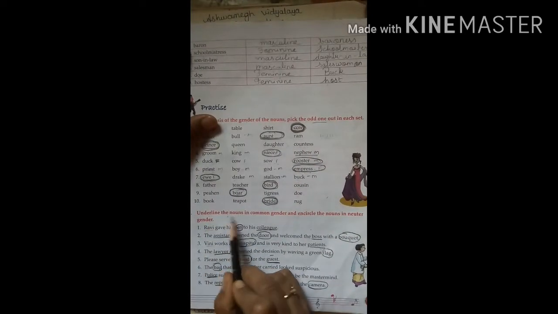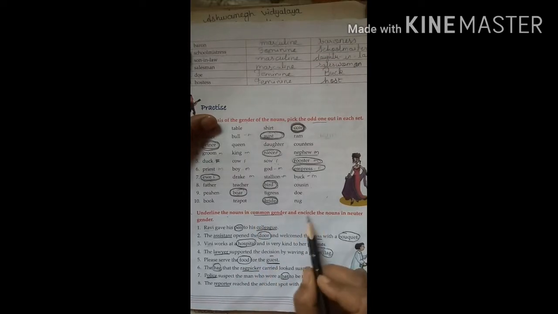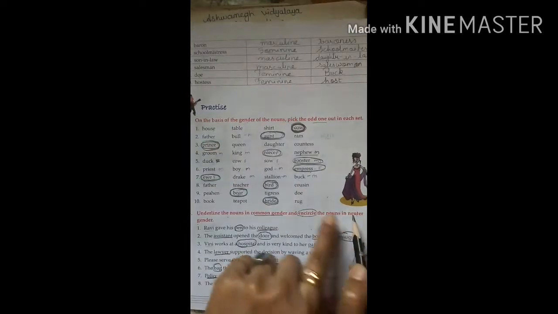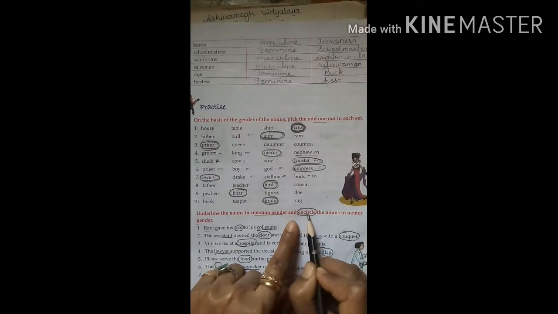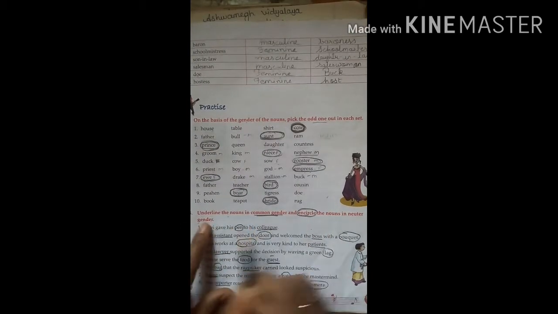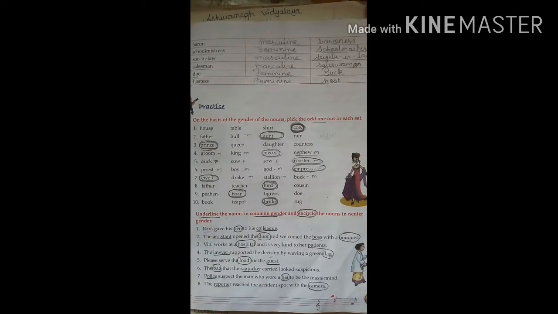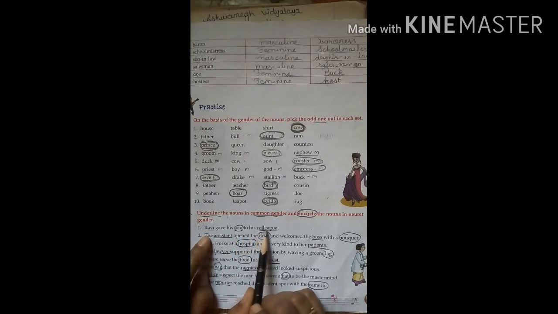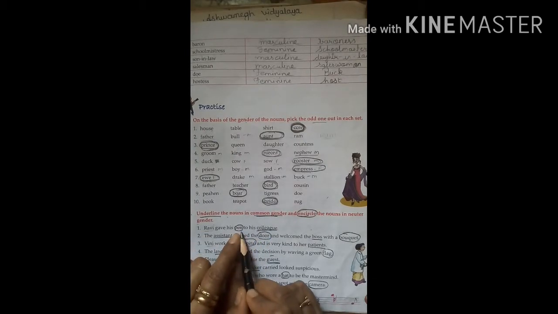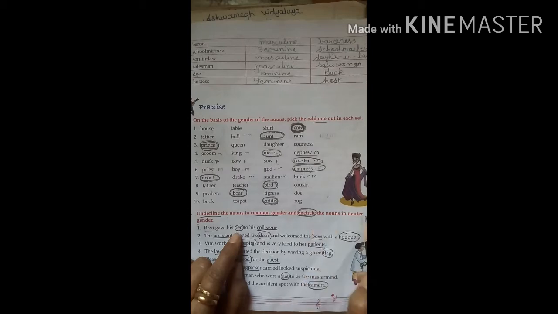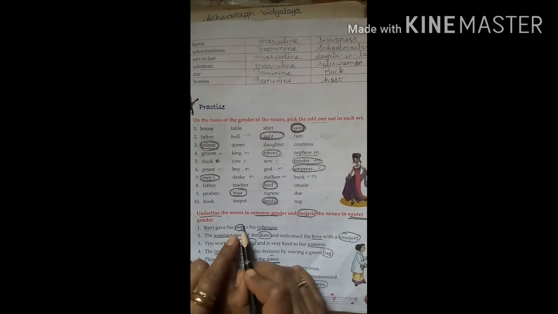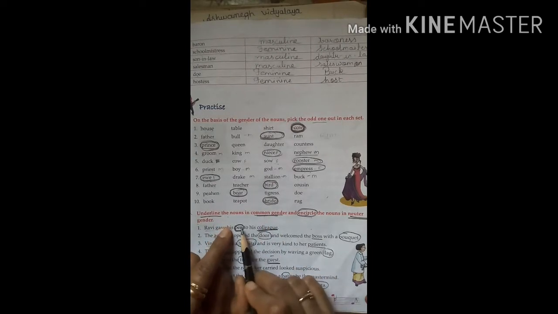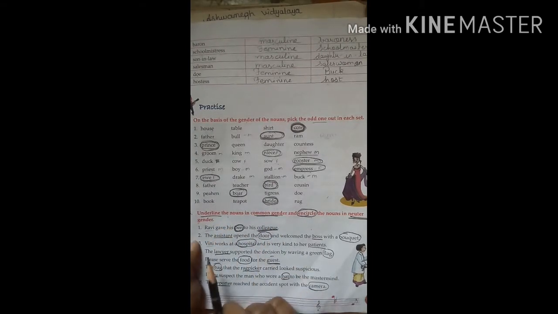Look at here. Underline the noun in common gender and encircle the noun in neuter gender. जो neuter gender है उस पे हम encircle करेंगे और common gender है वहाँ पे हम underline करेंगे. Okay. So let's start. Ravi gave his pen to his colleague. So pen is neuter gender and colleague is a common gender. So we complete like this.